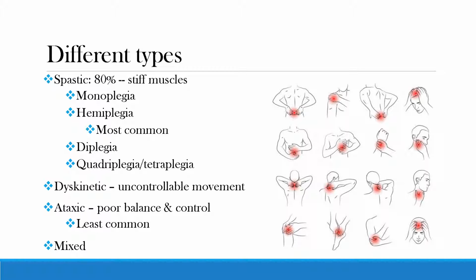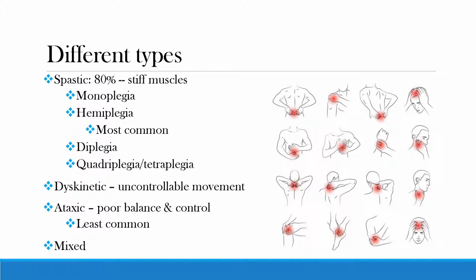There are unfortunately many different variations to cerebral palsy. The first and most common is spastic, which affects about 80% of people with CP and causes stiff muscles by affecting different parts of the body. Spastic CP has 4 subdivisions as well: monoplegia, hemiplegia, the most common of the 4, diplegia, and quadriplegia, also called tetraplegia.